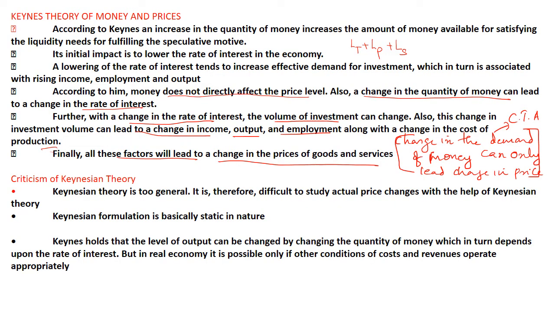Okay, now we are moving to the next theory, that is the Keynesian theory of money and prices, okay.